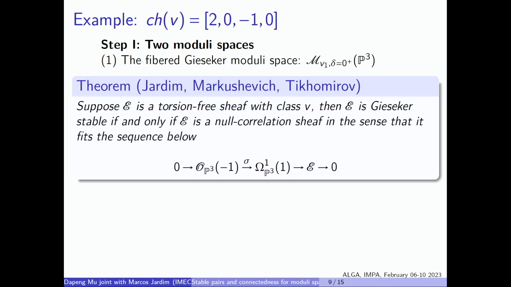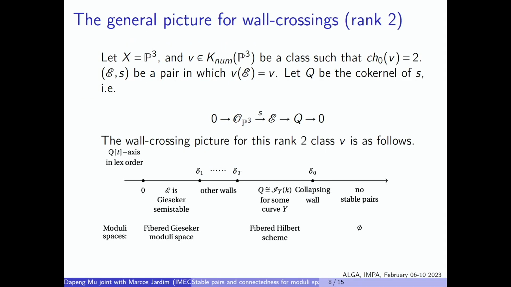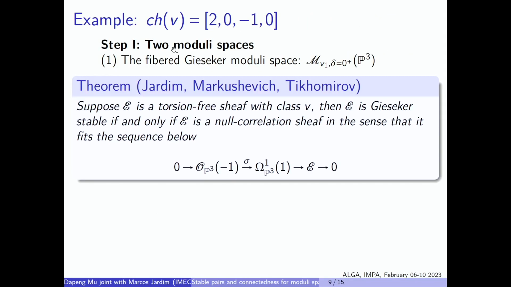I will show you in 2 steps. In step 1, I will try to specify these 2 special moduli spaces, which are the fibered Gieseker moduli and the fibered Hilbert scheme. And after that, I will show you what happens when you cross those walls. So let me start with the fibered Gieseker moduli.